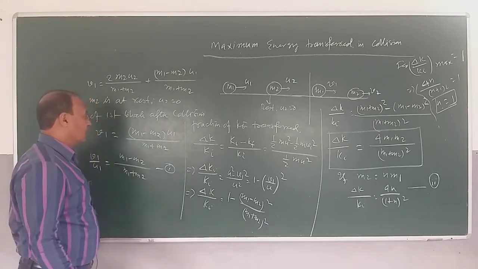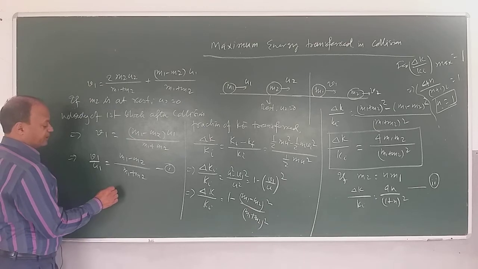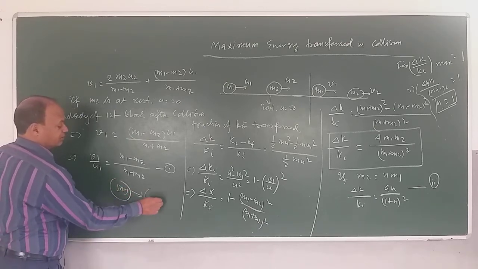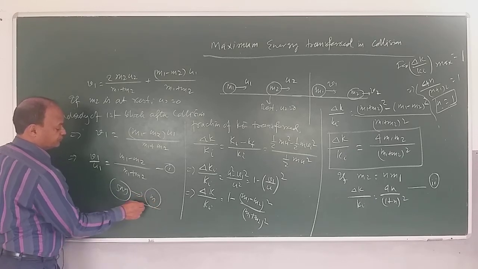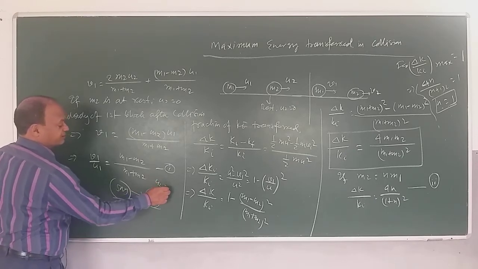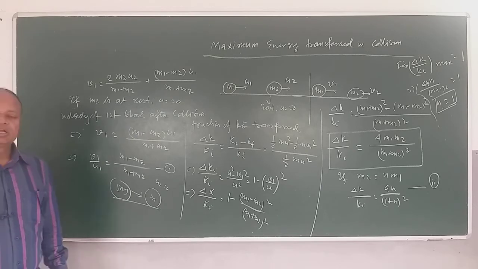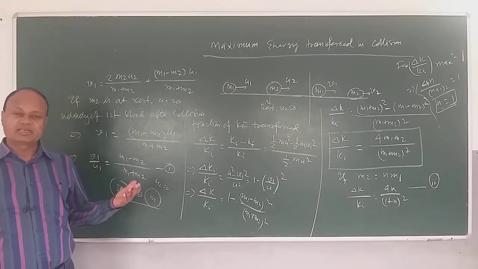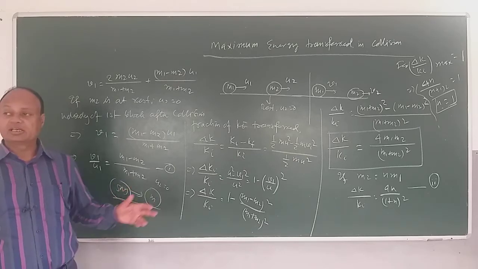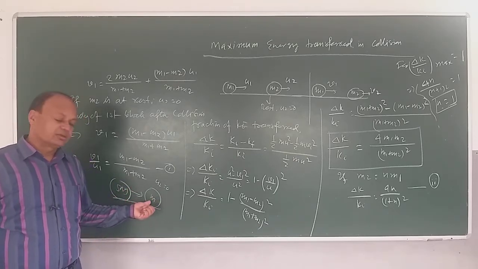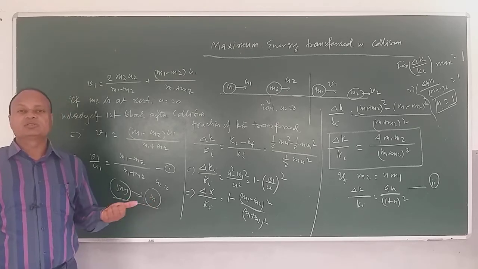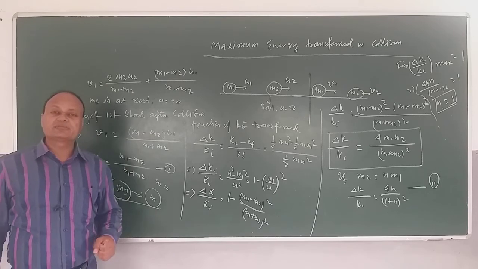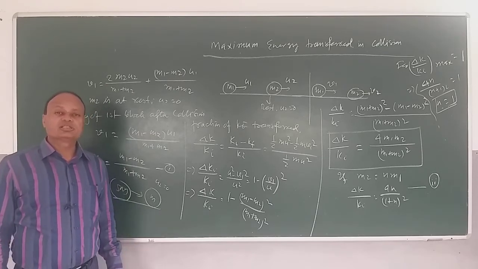Like suppose I have a question in which a body of mass 500 grams collides with another body of mass m2, which is in the state of rest. And then I ask a question, what should be the mass of m2 so the maximum amount of kinetic energy is transferred from the 500 gram mass to the other mass which is stationary? Then we will say that m2 has to be equal to m1, means m2 must also be how many grams? 500 grams. Okay. So this has to be kept in mind.